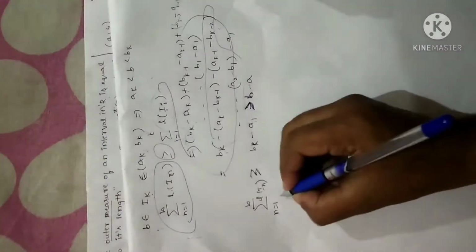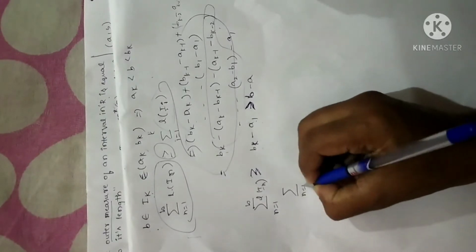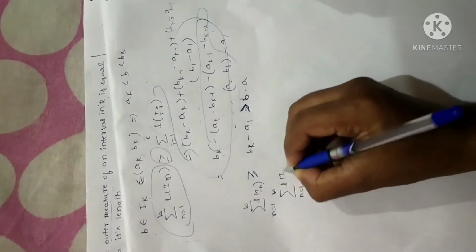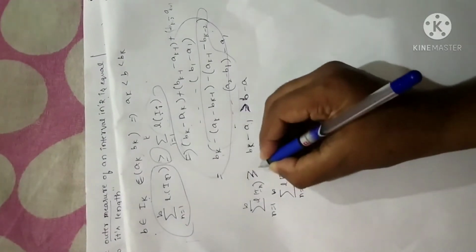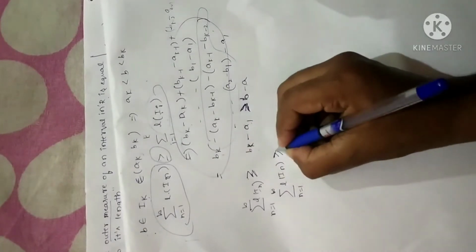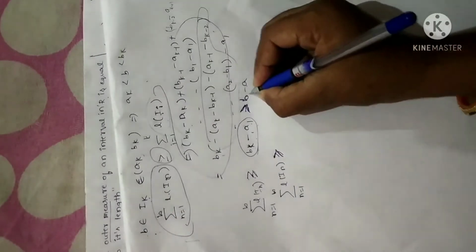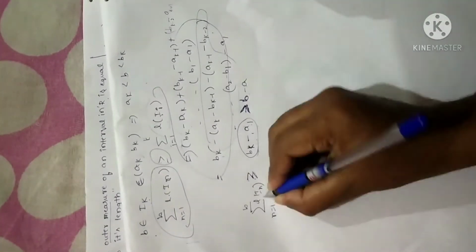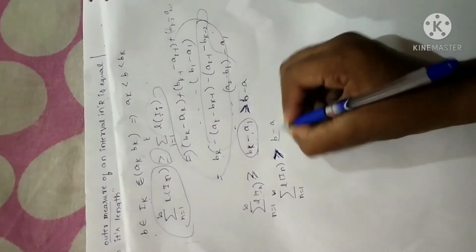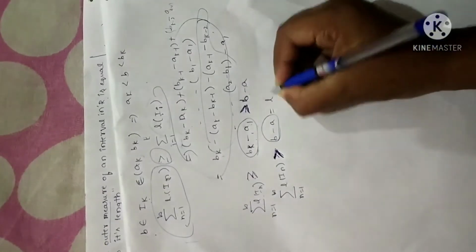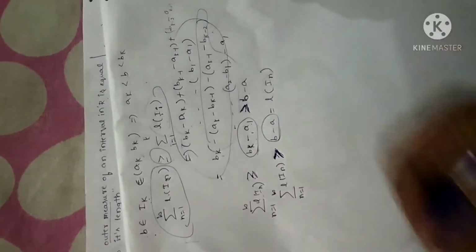Now I can rewrite this statement as the sum from n equals 1 to infinity of length of In is greater than or equal to, which will become greater than directly. If this is greater than this value and again this value is greater than b minus a, I can directly write this expression with this. Again, we know from the definition of the length of an interval, I can say this as length of In.